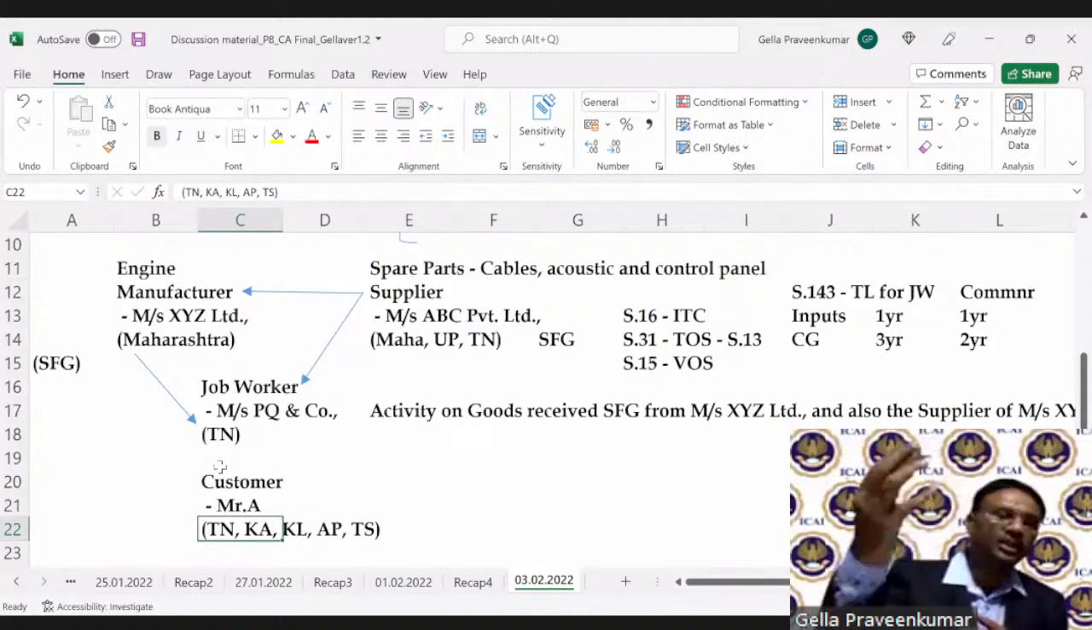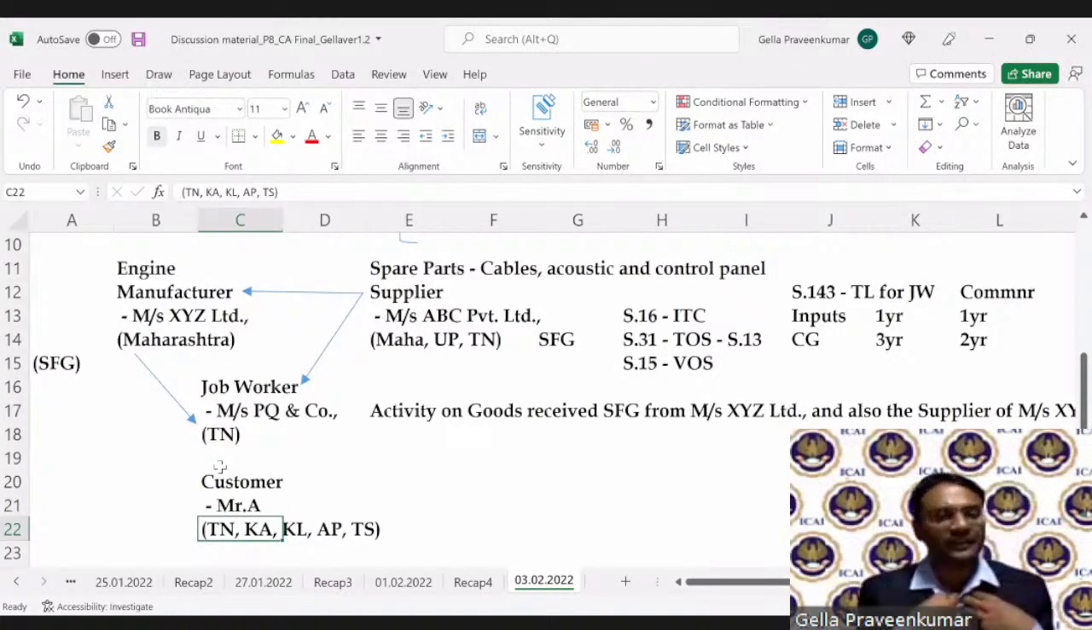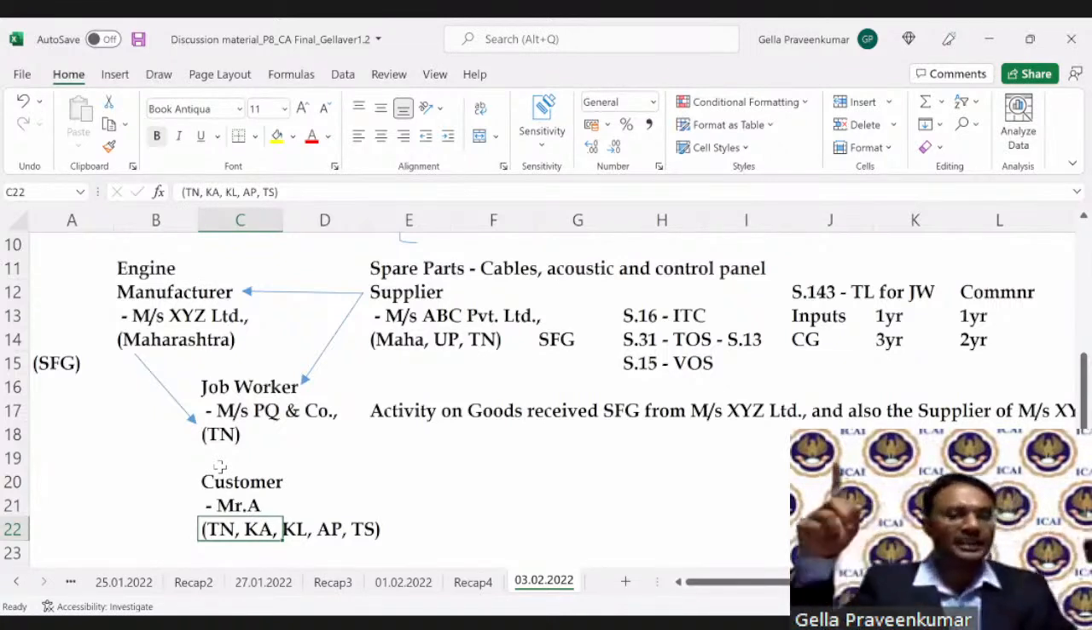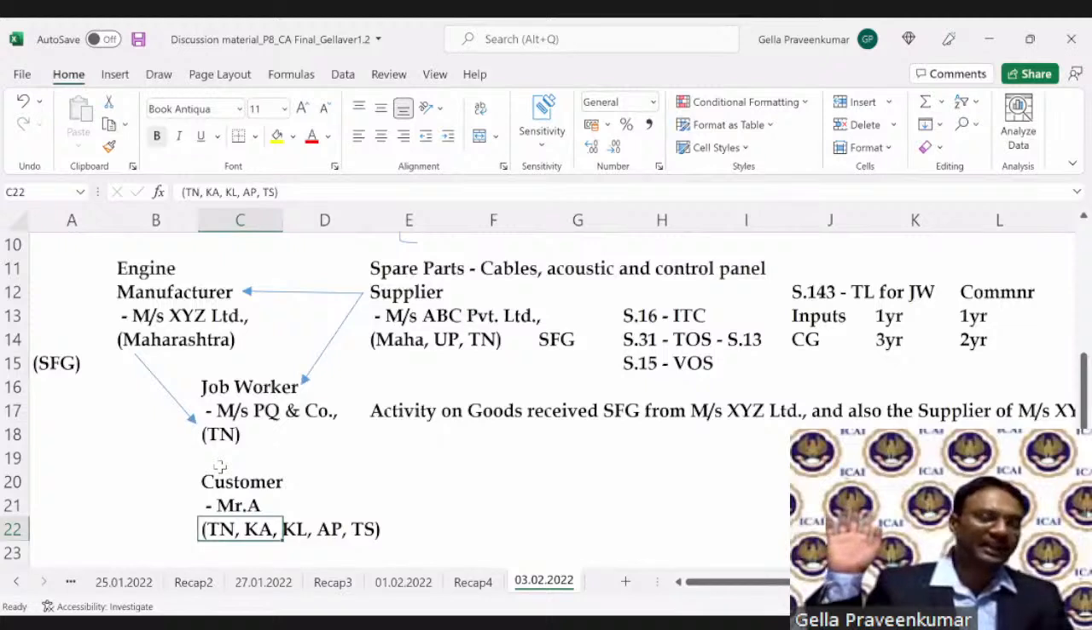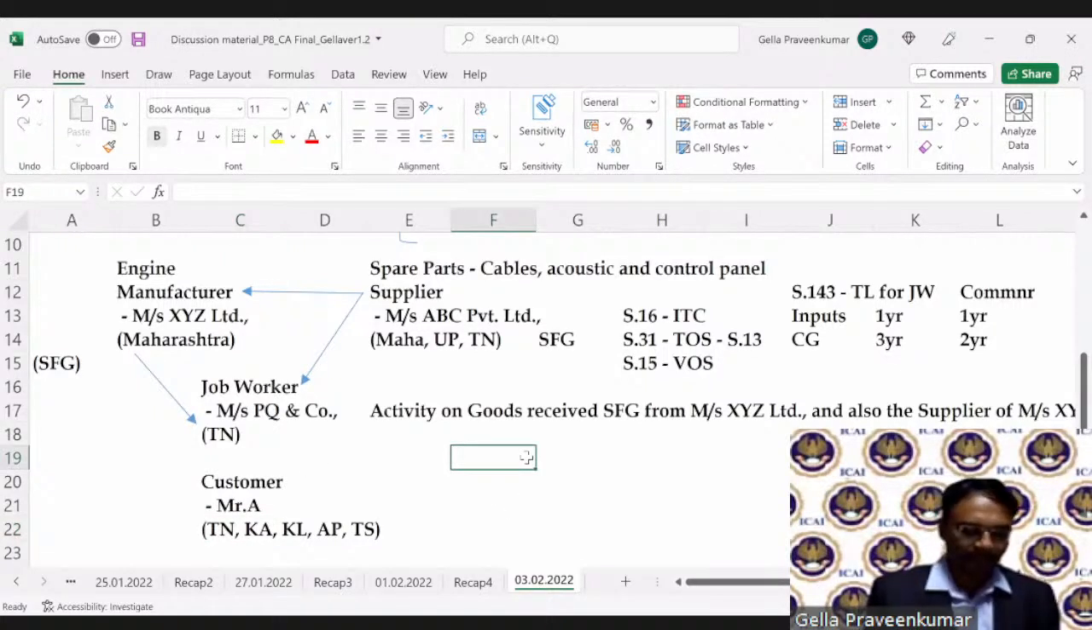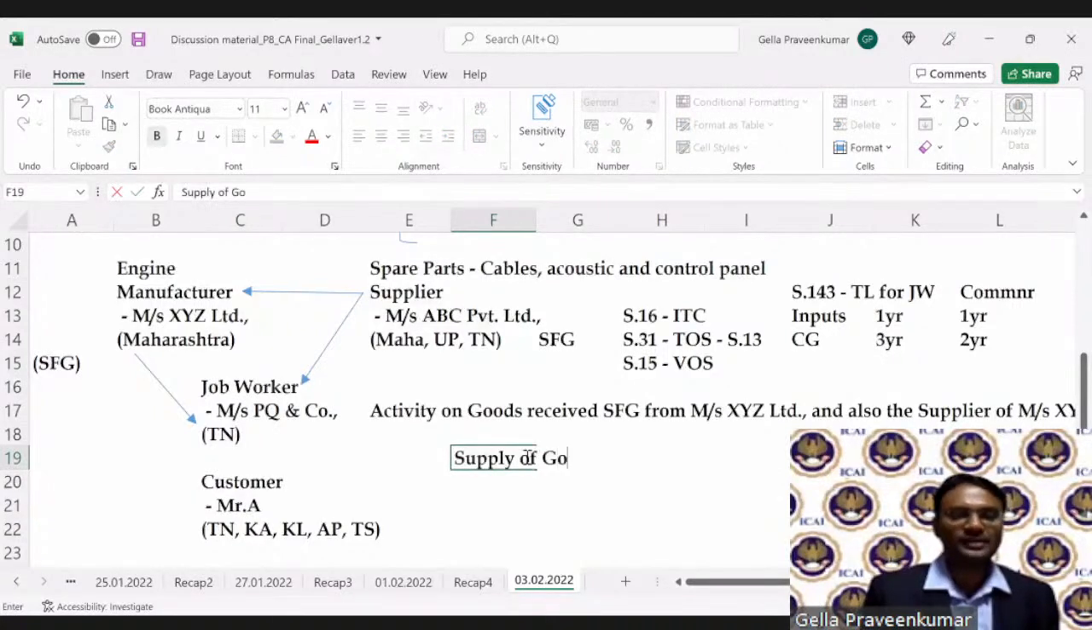I directly place an order on Kirloskar. I stay in the state of Karnataka. Kirloskar is in the state of Maharashtra. So what happens? Kirloskar will receive money from me. Kirloskar will instruct PQ and Co to supply that DG set directly to my residence in Karnataka. Now, in this case, supply of goods from the premises of the job worker, that is Mrs. PQ and Co.